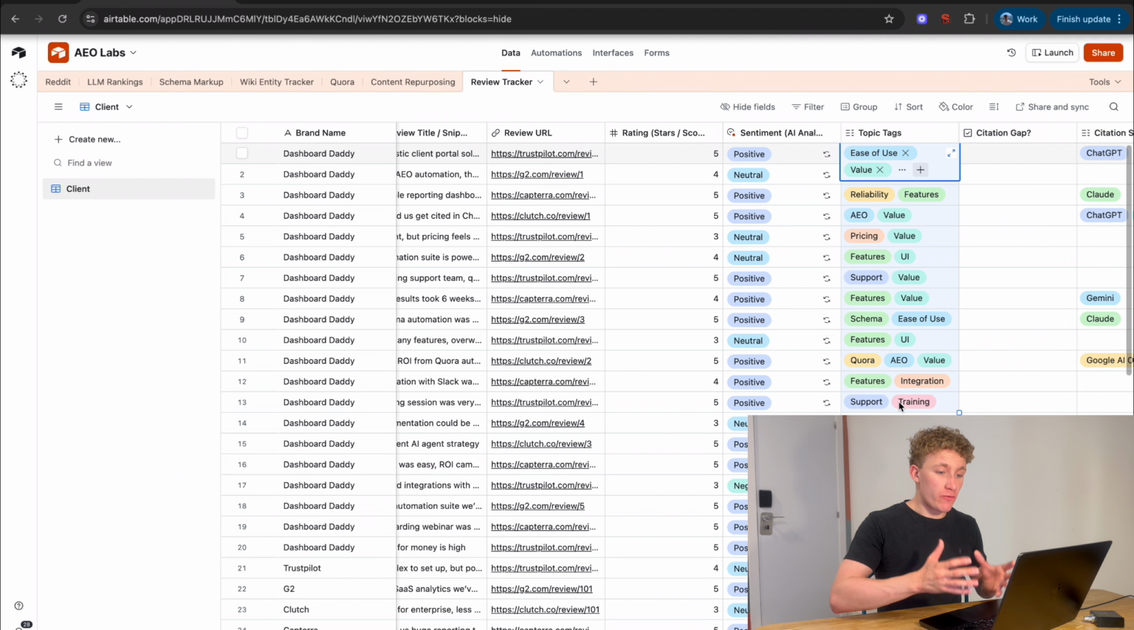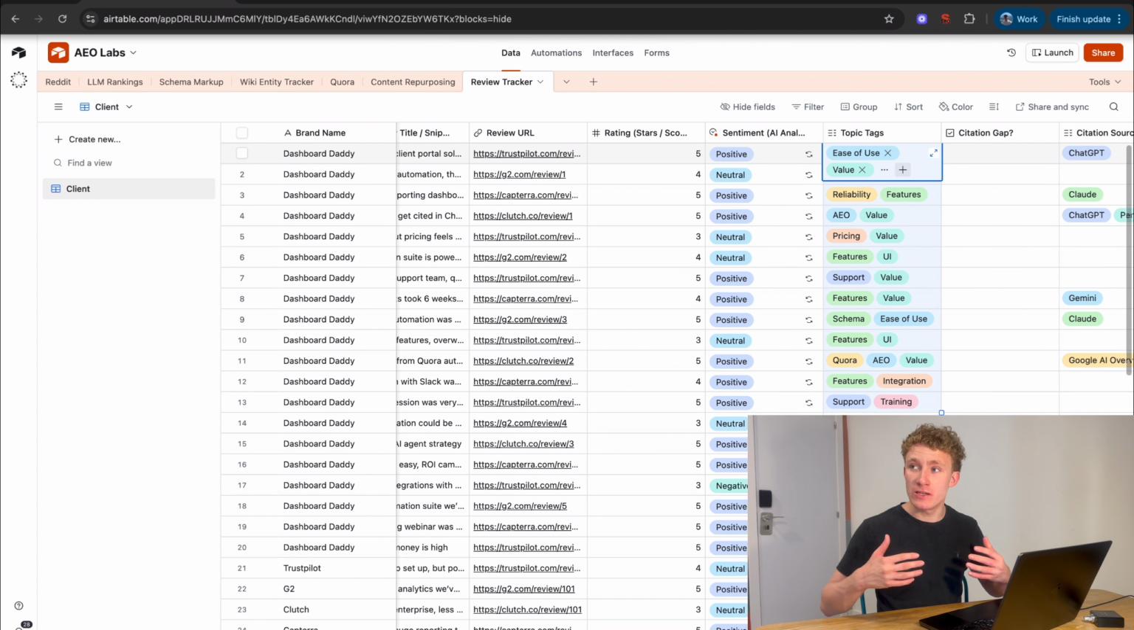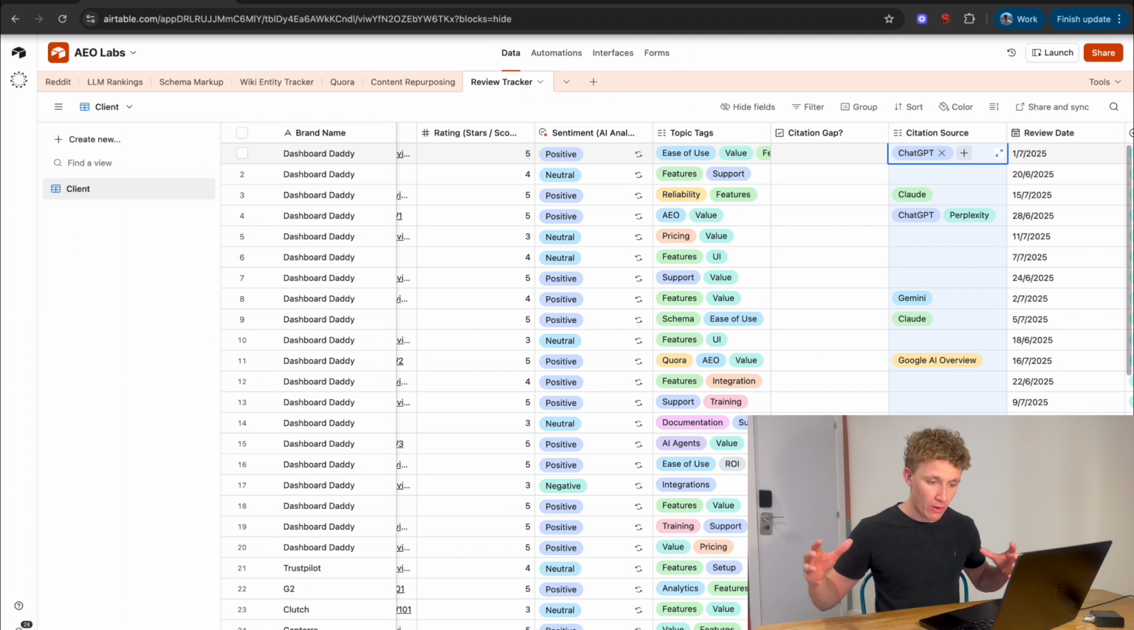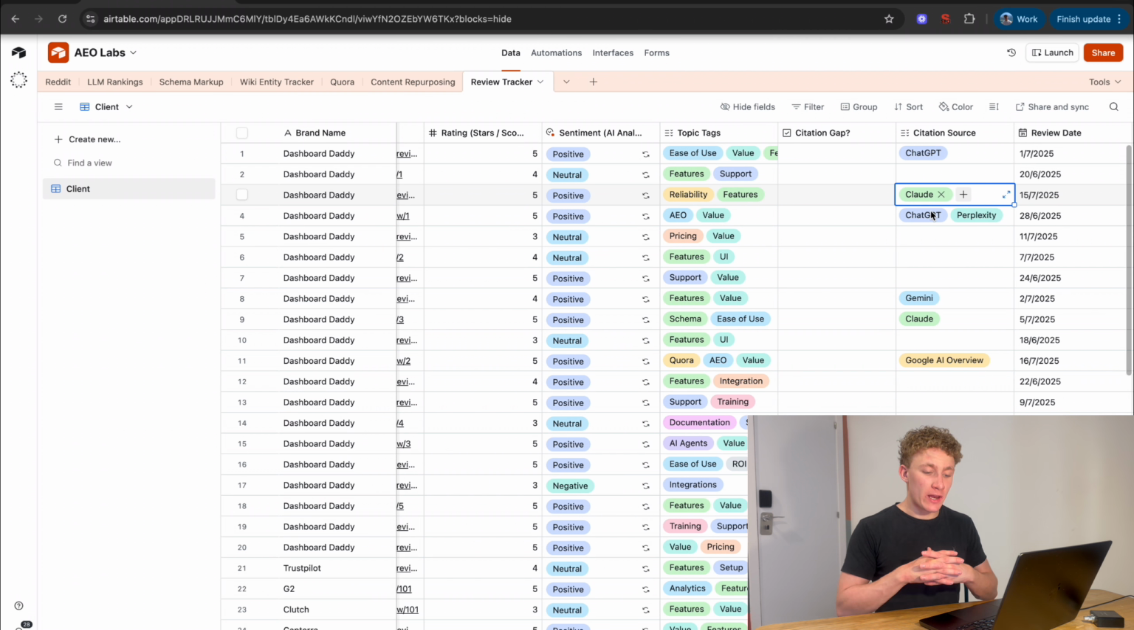Now, finally, we've got the review tracker, and this is super important to monitor what reviews you are getting as a company and also what reviews your competitors are getting. Then we can analyze, is it a case of us needing to build more reviews? Are they getting cited in any sources? So you can see here, some of these reviews are getting cited straight away into Google AI Overviews, Claude, ChatGPT, Perplexity. So we can have a look at where we are getting reviews, where our competitors are getting reviews, and whether it's something that we need to work on and improve. So as you can see, this system is fully engineered to handle every part of your AEO.